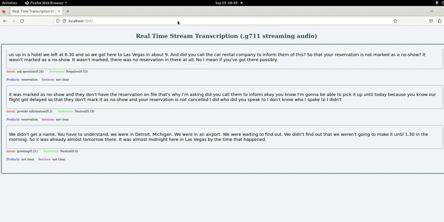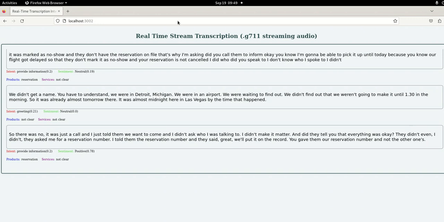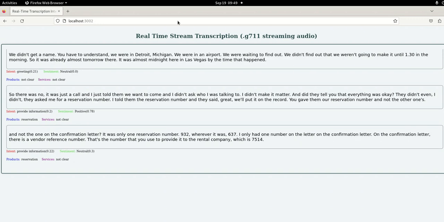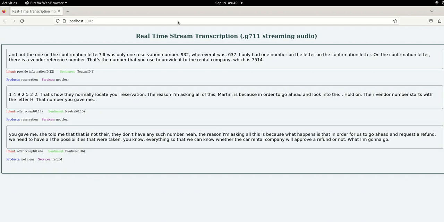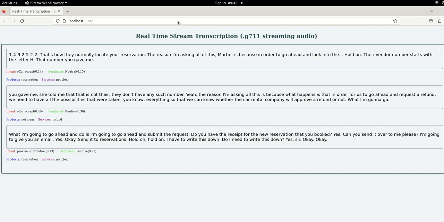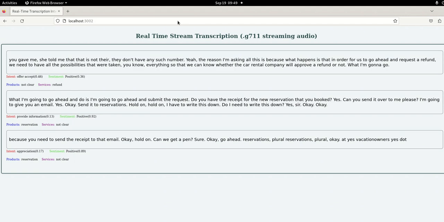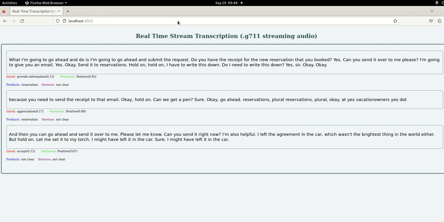A simple rule of thumb in this regard would be to consider a longer context buffer for better accuracy with higher latency, versus a shorter context buffer for less accurate results with lower latency, which provides us with the flexibility to modify the service according to different use cases, such as captioning where we want to produce a single word at a time, versus performing analytics on the utterance level to get useful insights such as sentiment, intent, and other things that we are able to see on the screen at this time.